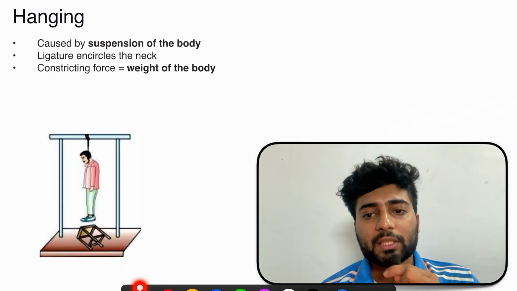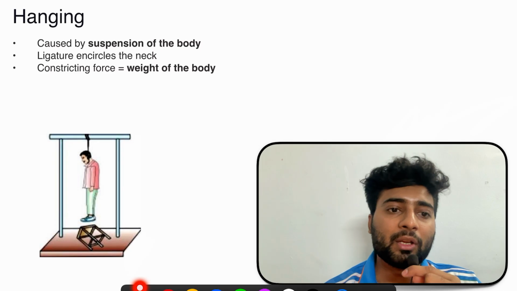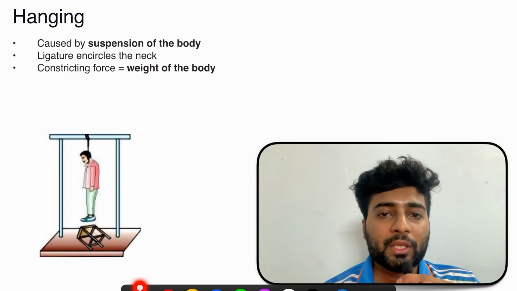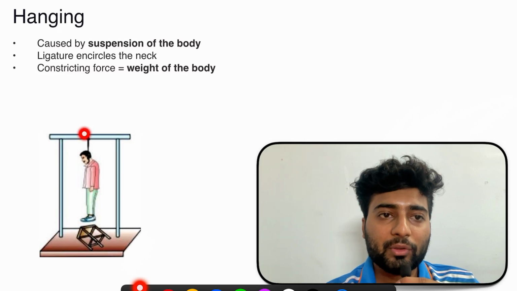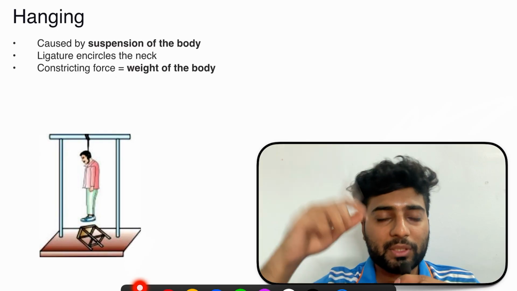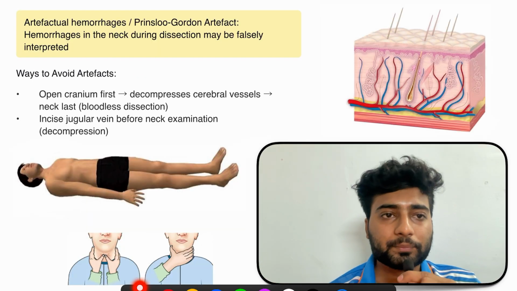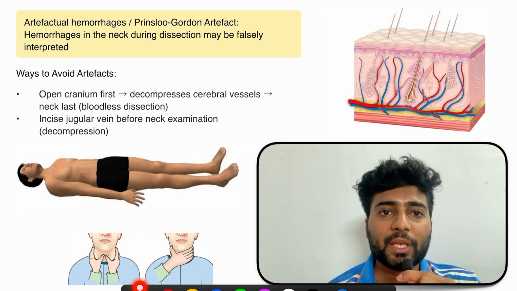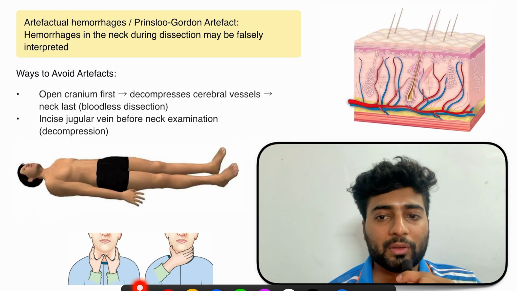Now we are discussing hanging in detail. In hanging, the weight of the body is causing the compression over here. So the constricting force is the weight of the body. We have the ligature encircling the neck, which causes the suspension of the body. This is hanging.